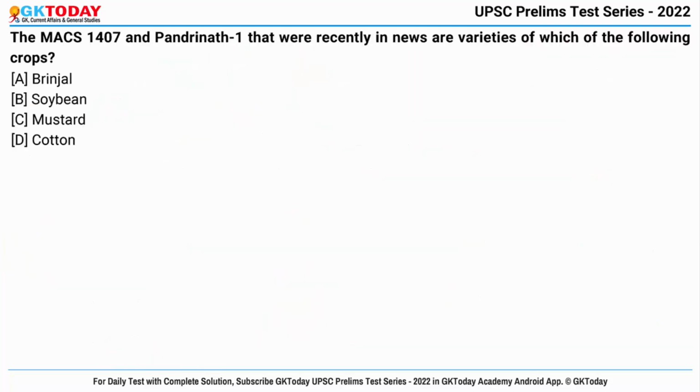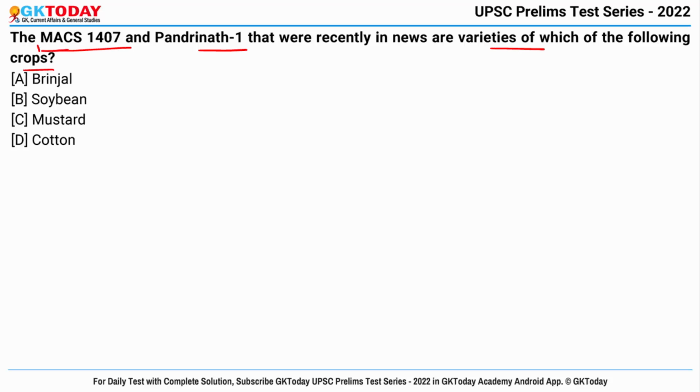Now next question, the MACS 1407 and Pandrinath 1 that were recently in news are varieties of which of the following crops? So you have to tell these varieties are related to which of the following crops.